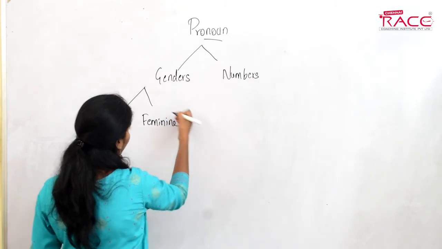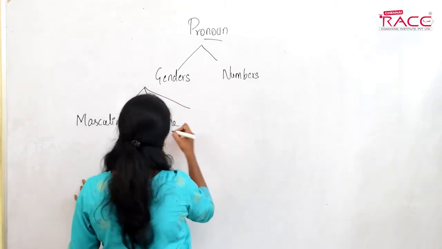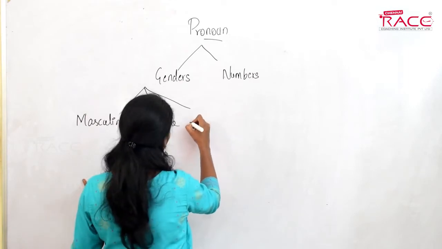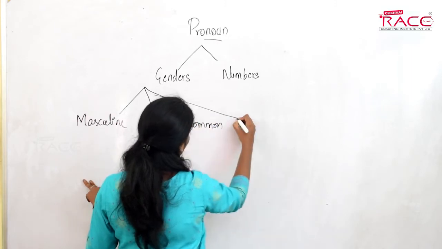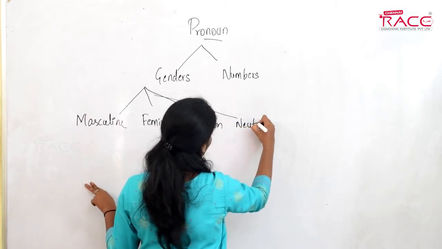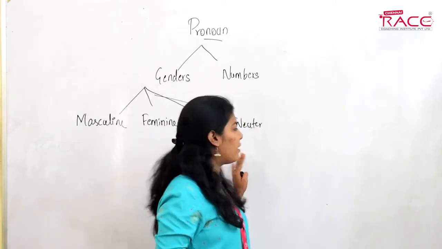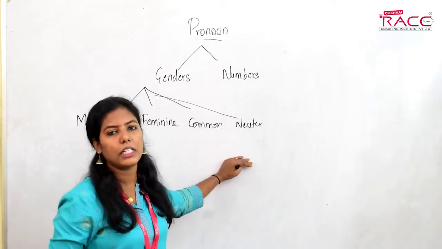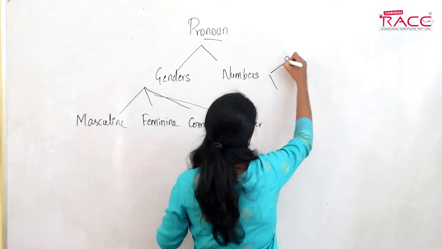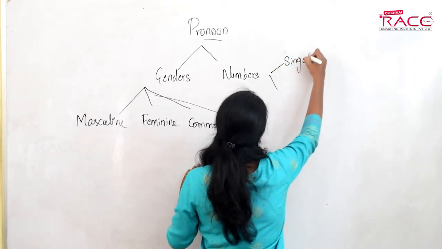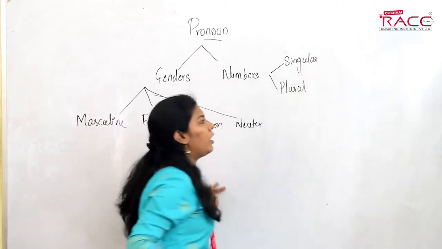A few more are there: masculine, feminine, common, and neuter. These two are new genders we'll see. And according to numbers, there are two: pronouns could be singular or plural.